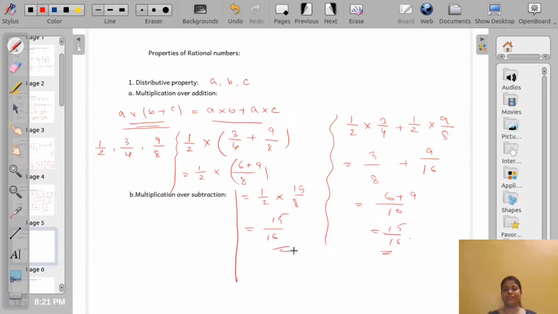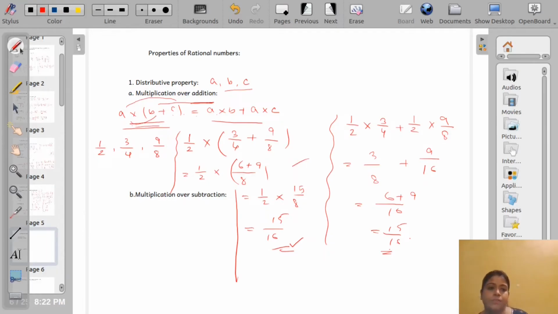Okay, so the results are same. That means this is the distributive property of multiplication over addition. That means if A, B, C are three rational numbers, A multiplied by (B plus C) equals A multiplied by B plus A multiplied by C. Okay, and this is very important.